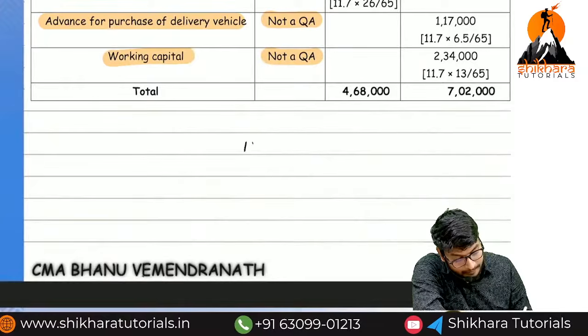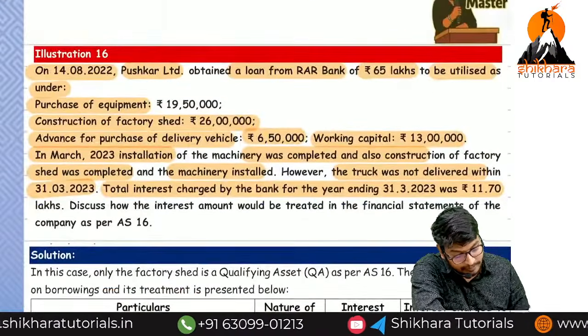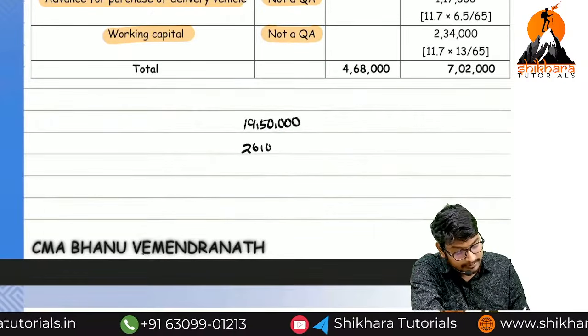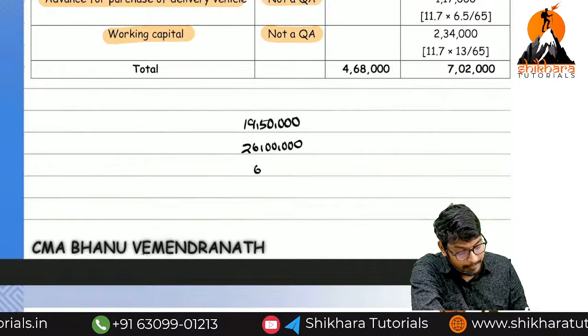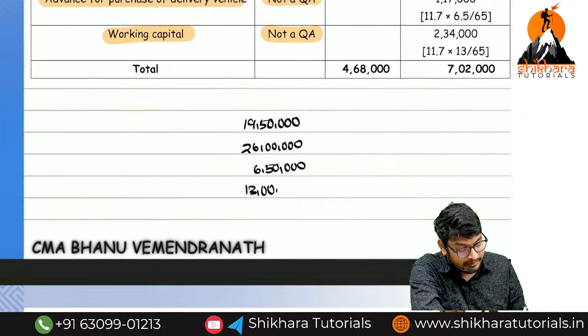19,50,000. What is the second amount? 26 lakhs, 6 lakh 50 thousand, and 13 lakhs.